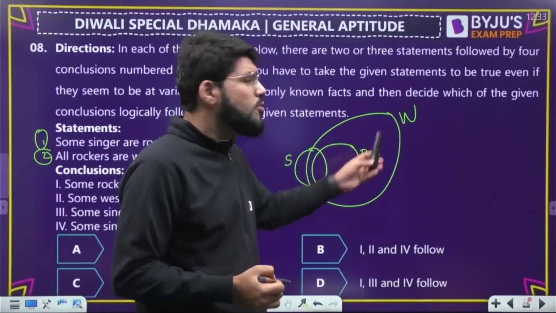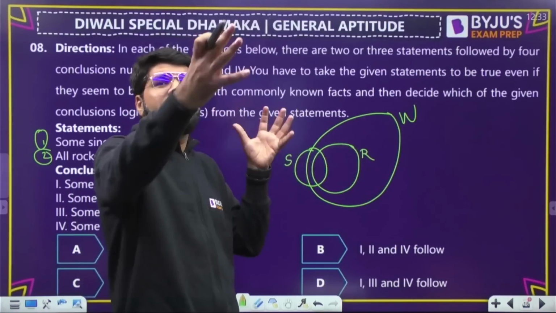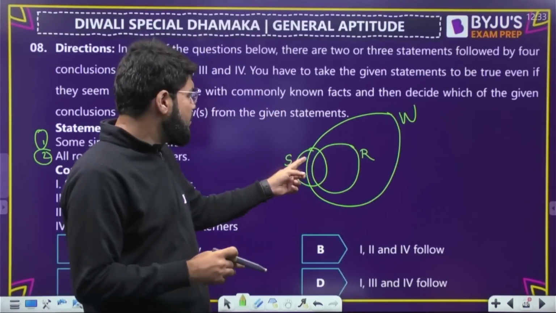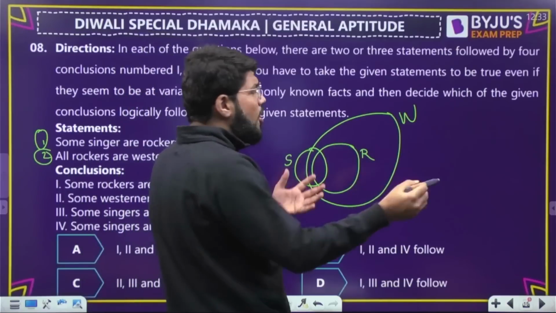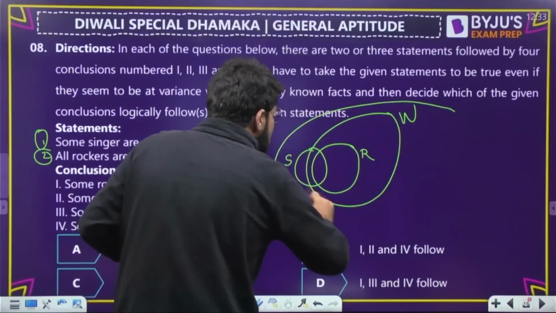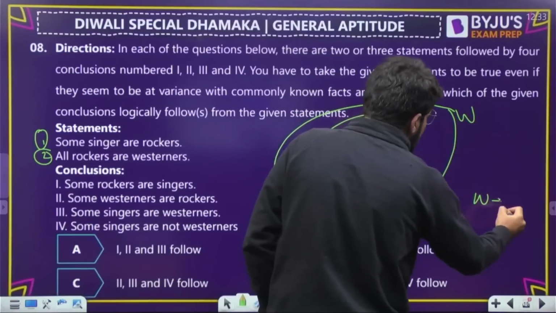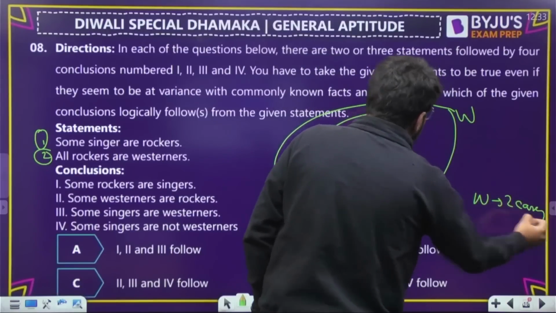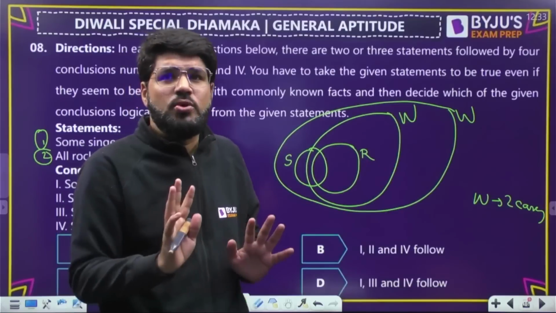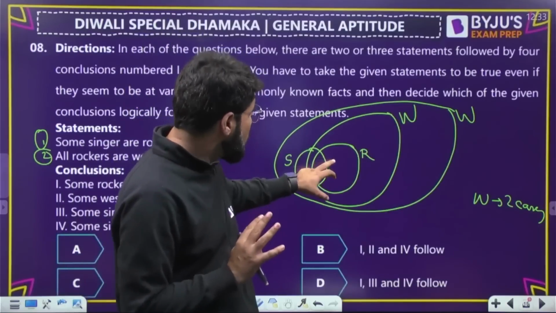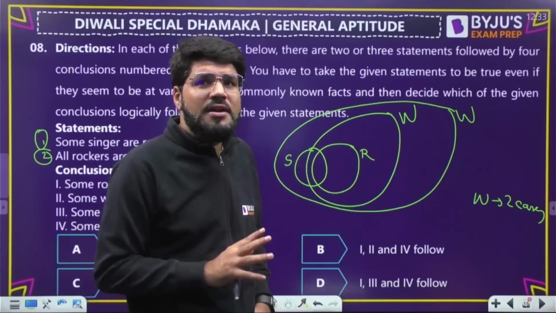All rockers belong to the Westerners. But what about singers? I mean, Westerners will be bigger than rockers. But whether it will be big enough to accommodate all singers? Maybe. There can be 2 cases because that is not mentioned. So we can take both the cases. Or this can be W. So W के यहाँ पे आ गए 2 cases. What I only know is all rockers are Westerners. That means rockers are inside Westerners. So whenever I look into all rockers, they are a category of Westerners.